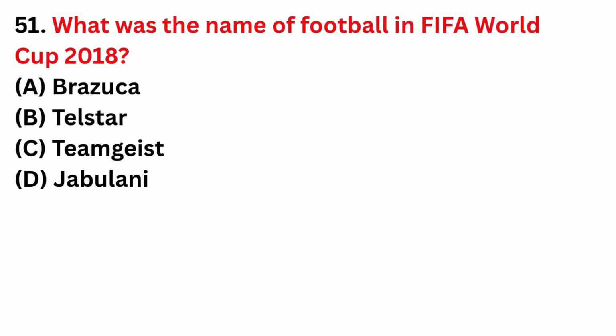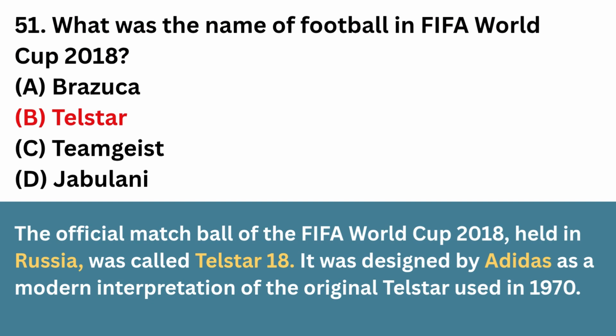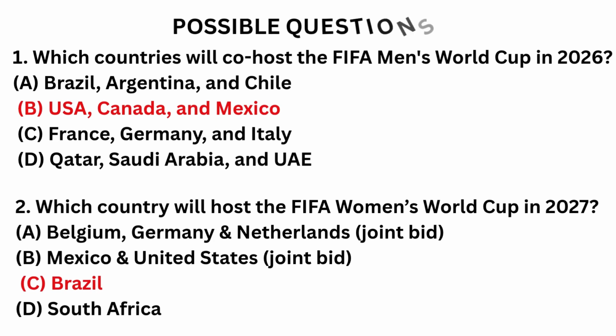What was the name of football in FIFA World Cup 2018? Correct answer is option B, Telstar. Possible questions that can be asked in your exam. Which countries will co-host the FIFA Men's World Cup in 2026? Correct answer is option B, USA, Canada and Mexico.